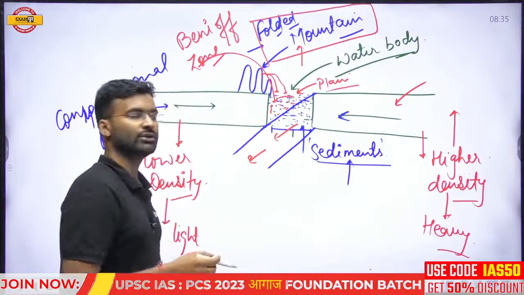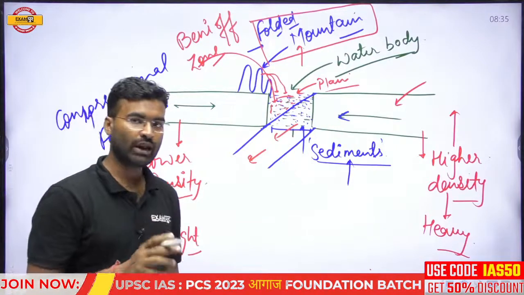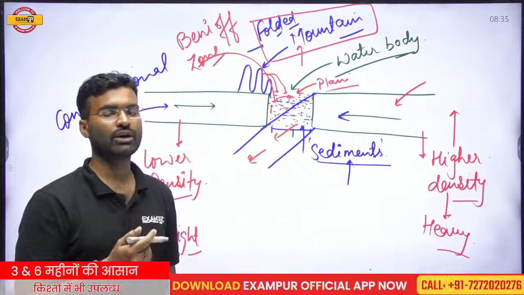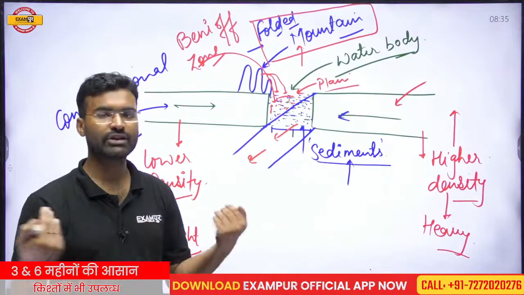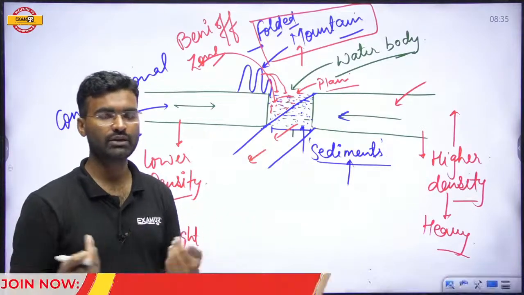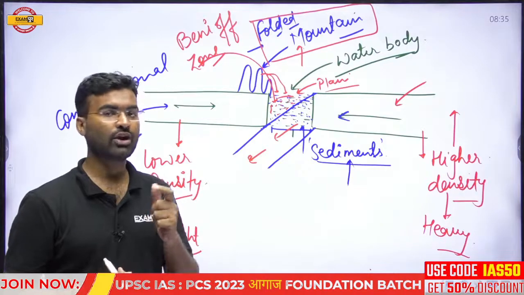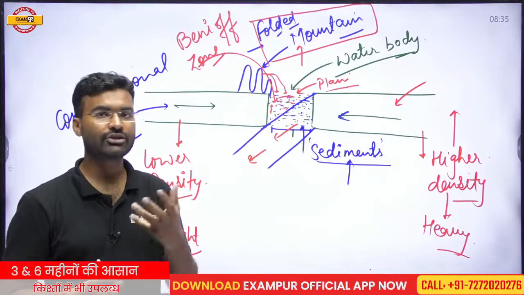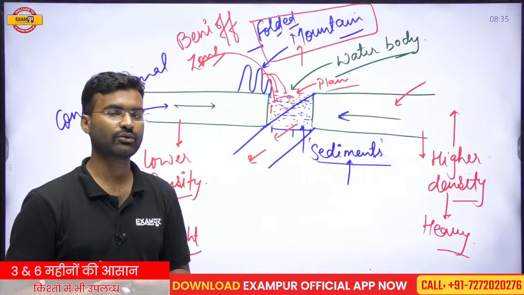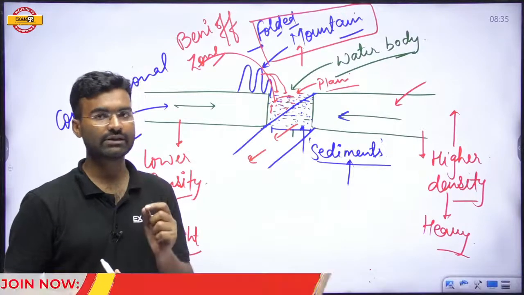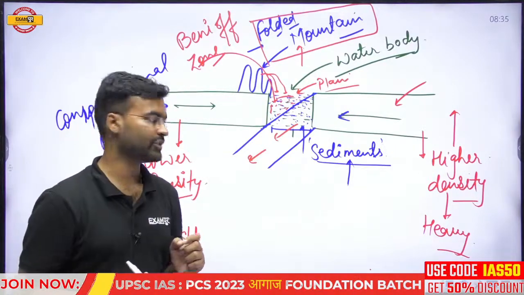So where the two plates collide, or the two plates move away from each other, it releases a lot of energy, or it causes a lot of destruction or disturbance in that particular region, and that disturbance will create the earthquake in this region.